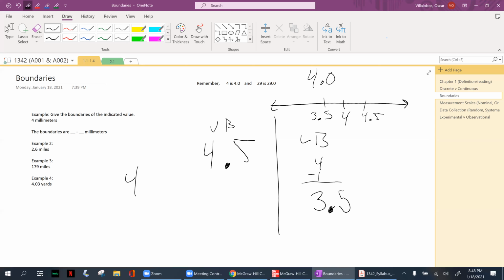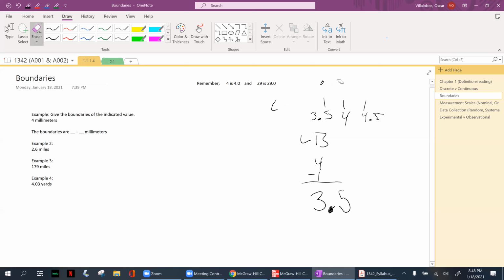Let's give another example. Go ahead and clear this. And by all means, pause the video if you have to. If you have to pause the video, that's fine.